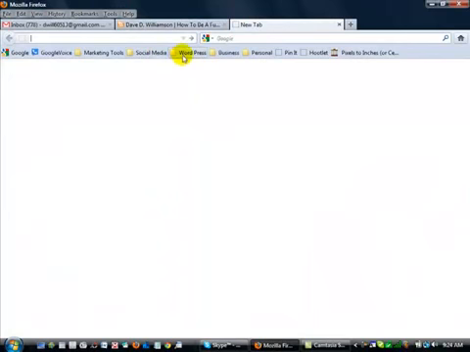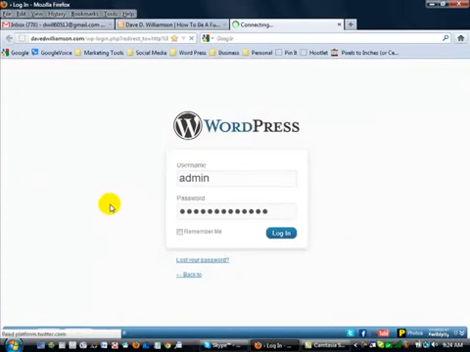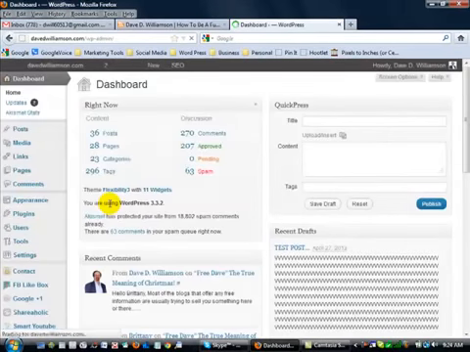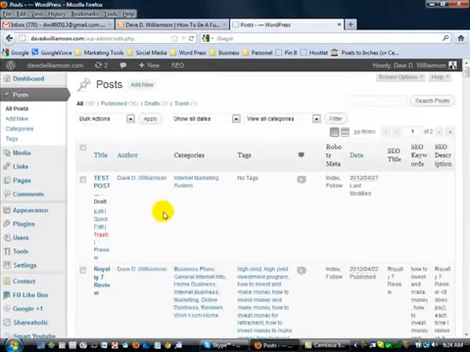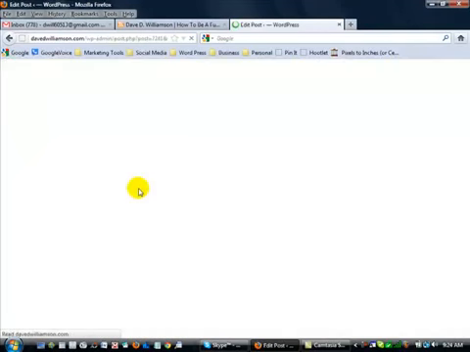So I'm going to log in the back office of WordPress, my blog. Okay. We're going to log in here and I'm going to show you something that's so cool. It will blow your mind. Here, we're going to go to post and we're going to come right in here. This is my Royalty 7 review post. This is just another post on my site.